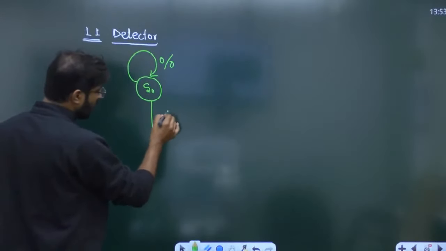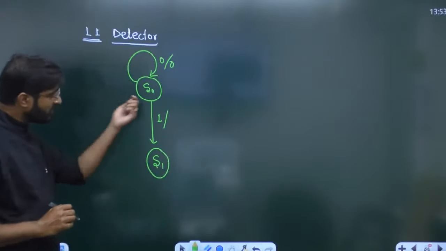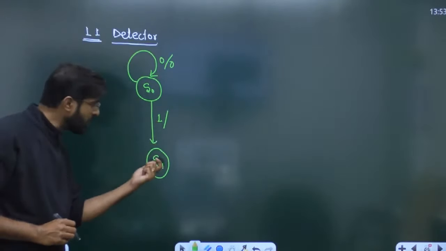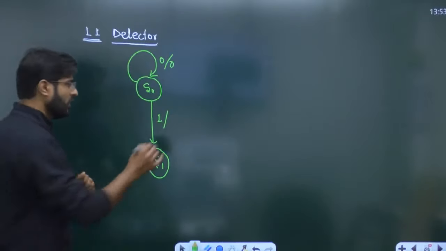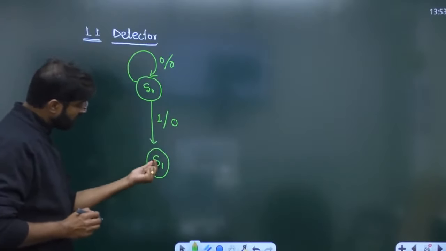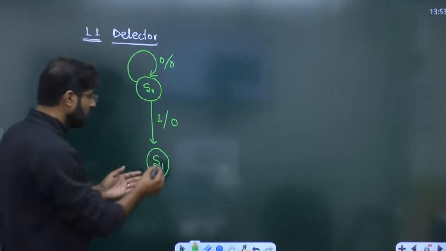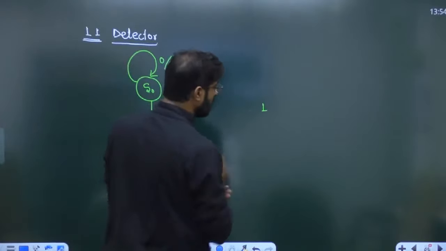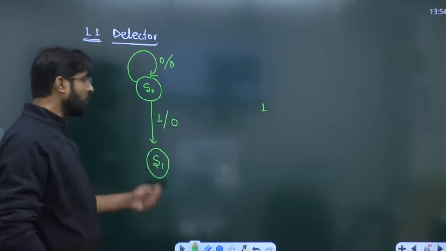Now suppose the people will give you 1. So you come into this particular state. Someone gave you 1, you have come to this state, but still I have not got two 1s. So output is 0. But yes, S1 belongs to the category when the people have given the single 1 to you. It means now you have given the single 1 and you have come to the S1 position.